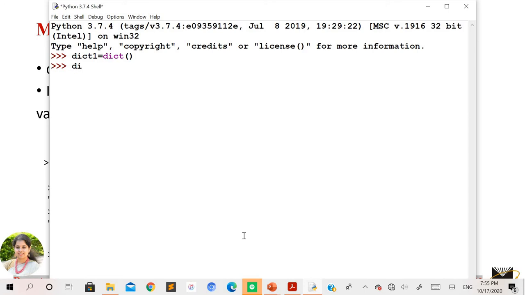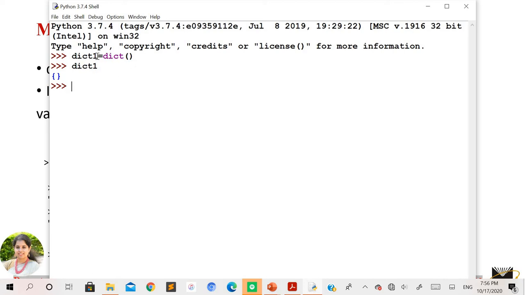If you type dict1 to see what kind of variable it is, it shows empty curly braces, which indicates that it is a dictionary variable. In case you have forgotten, lists are identified with square brackets, tuples are identified with round brackets, whereas dictionary variables are identified with curly braces. So this is one way you can create a dictionary.